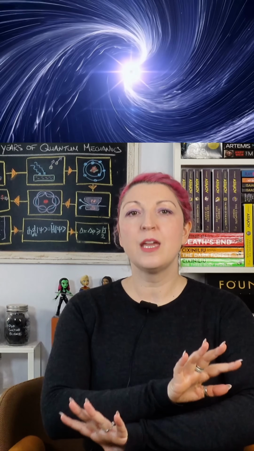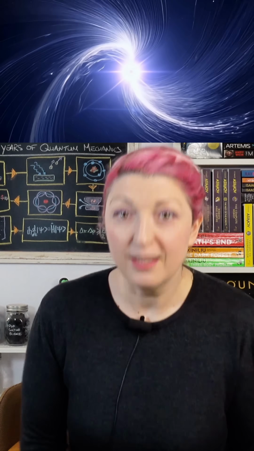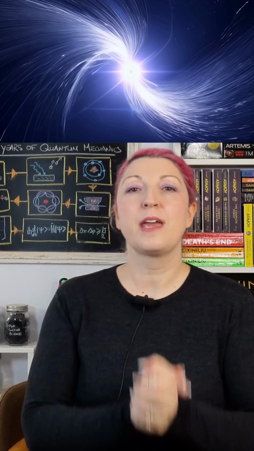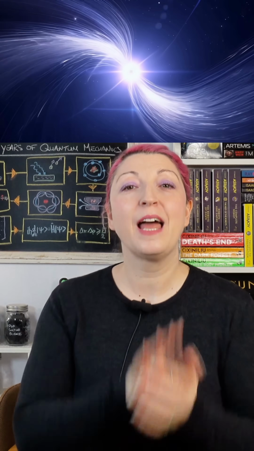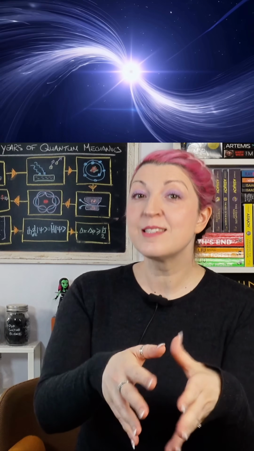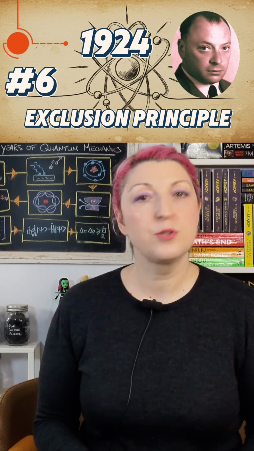What stops the universe from collapsing into a single point? Wolfgang Pauli discovered a rule in 1924 that literally keeps you from existing as a puddle of collapsed matter. These are the 10 breakthroughs that led to quantum mechanics, and this is number 6, the exclusion principle.